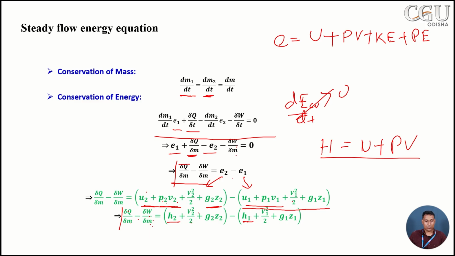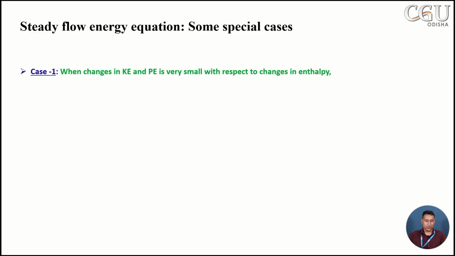So this is simply known as the steady flow energy equation, and it is a very important equation which is used particularly for an open system. Now we will analyze a few examples where the steady flow energy equation is used to solve problems. But before that, we have some special cases. Let's say case 1, where the kinetic energy and potential energy are very small.